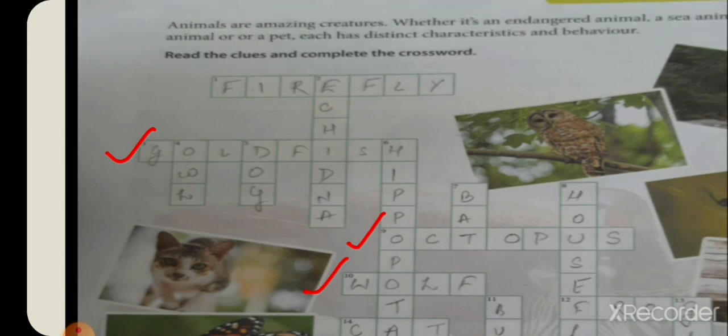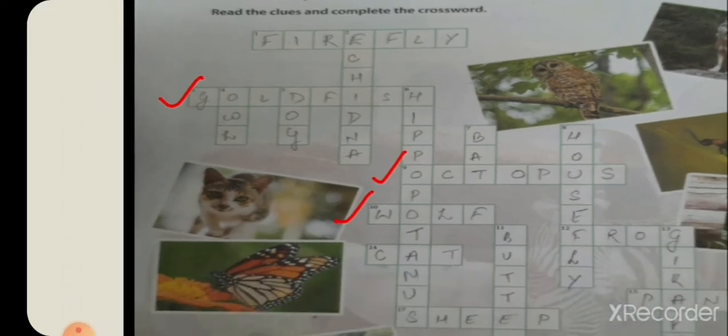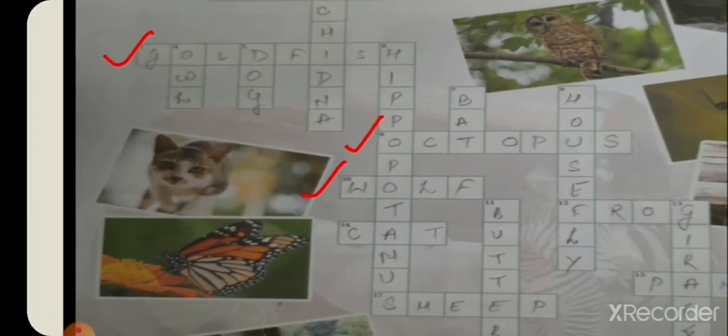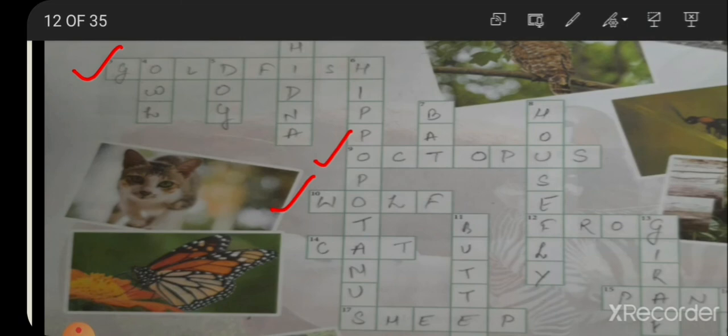Now check the 12th one. It is an amphibian. It does not drink water but absorbs it through its skin. It is frog.